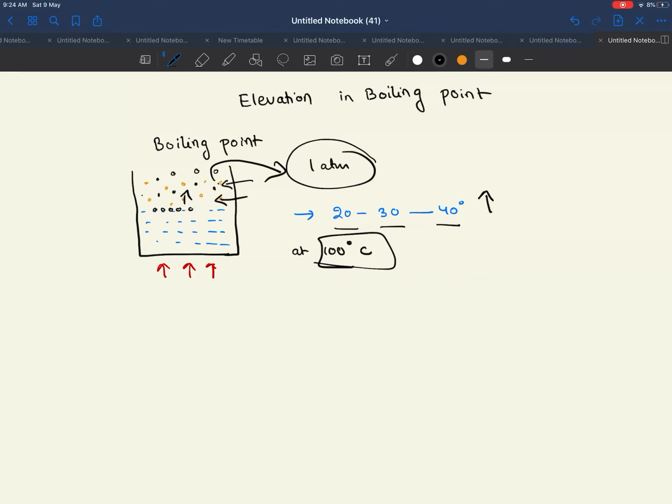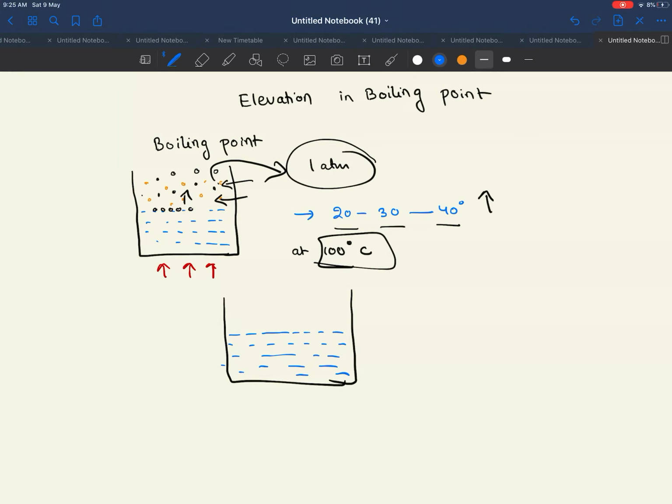Now let us see. Indirectly, the boiling point depends upon the vapor pressure itself. The greater the vapor pressure, the more vapors will be formed, and when more vapors are formed, the boiling point will be reached quickly. Now let us observe the previous case. First we have taken a pure solvent, that is water. In the pure solvent we know more vapors will be formed.